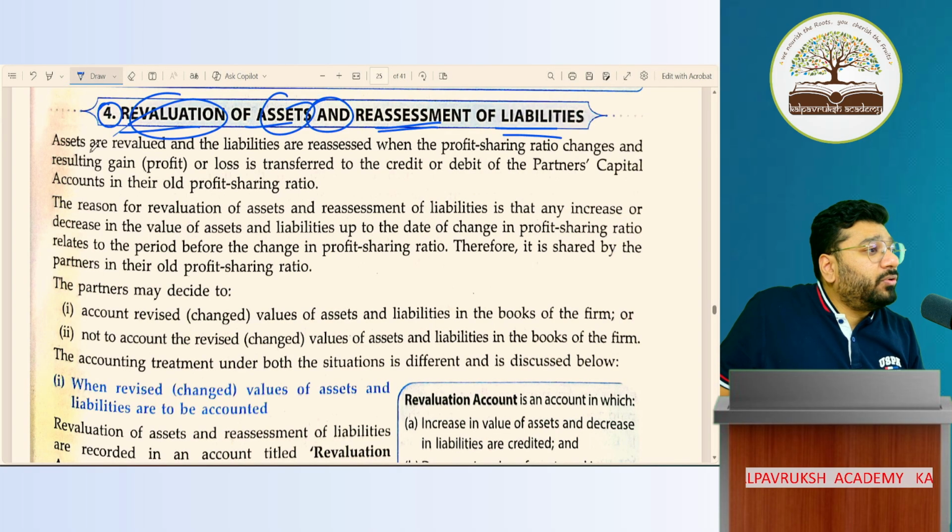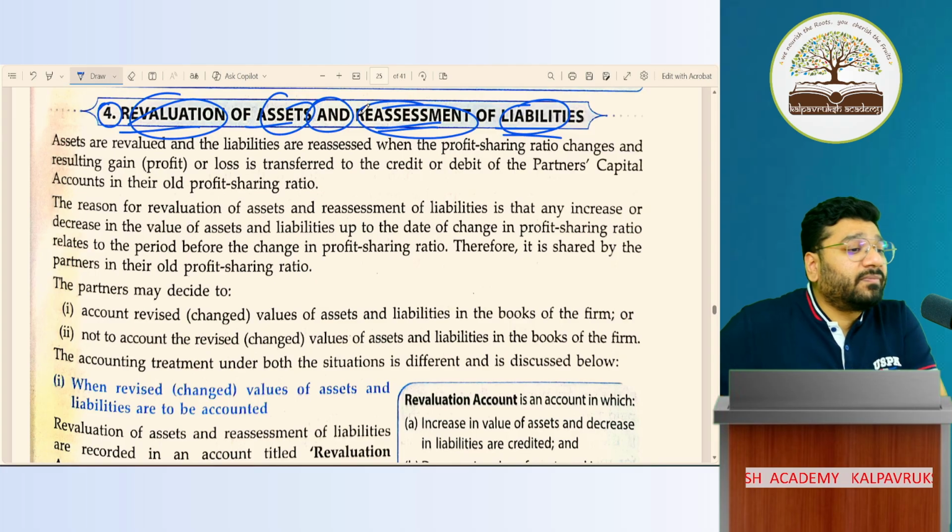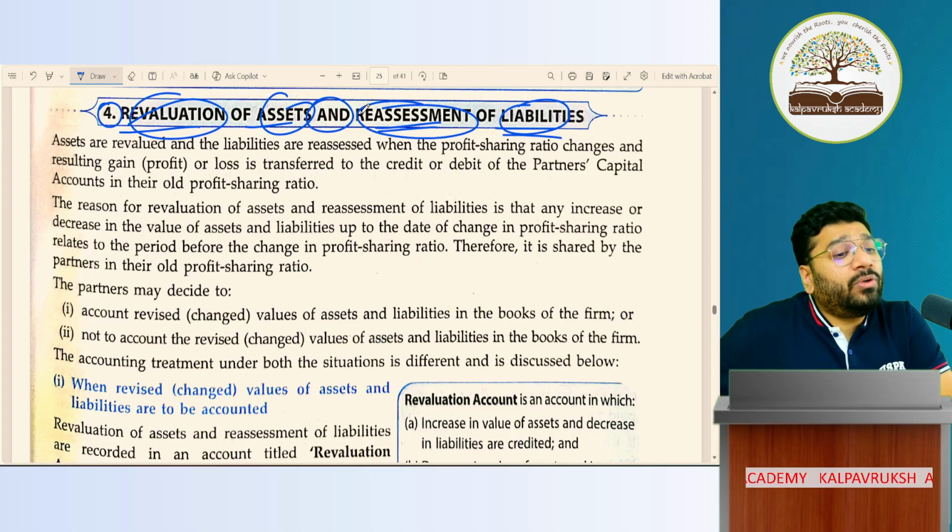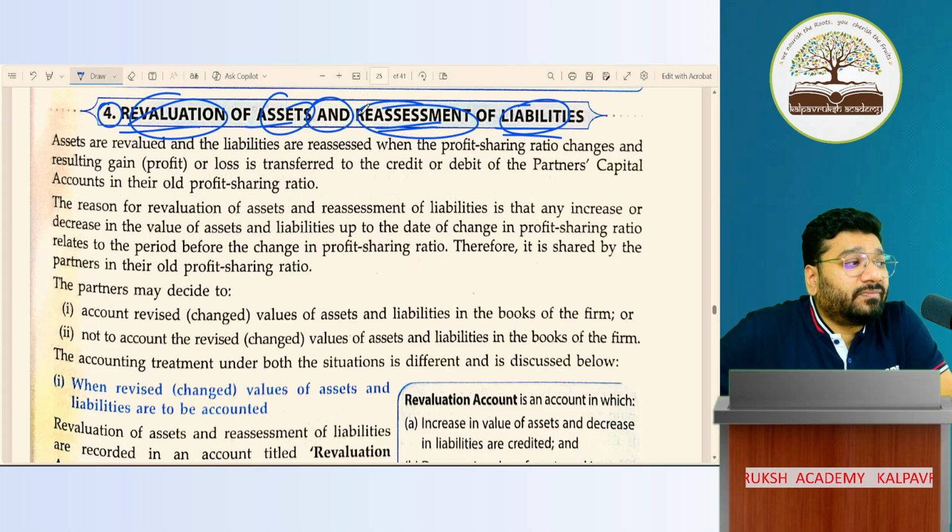Assets are revalued. Liabilities are reassessed. Why do we say asset is revalued and liabilities is reassessed? Why can't we say liabilities also can be revalued? Why do they say liabilities are reassessed? Why can't we use the same term, revaluation of assets and liabilities?